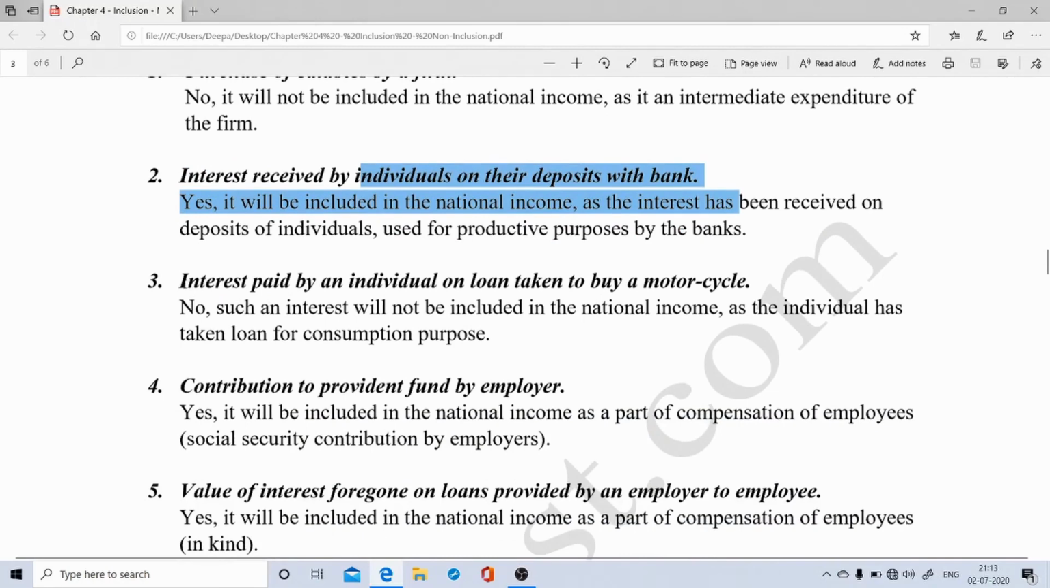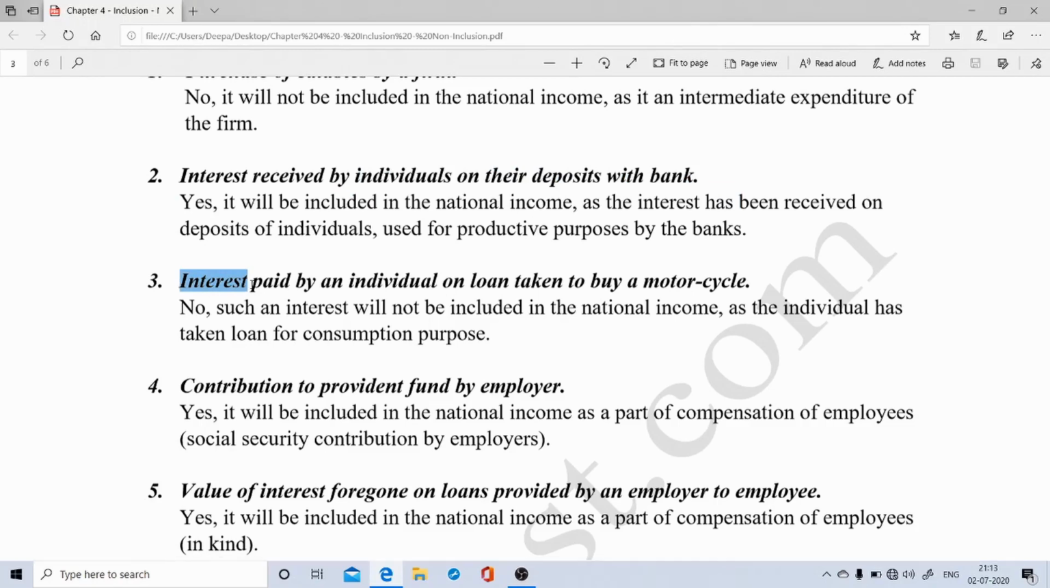Now statement number 3 says, again it is related to interest, but let's see whether it will be included in the national income or not. Interest paid by an individual on loan taken to buy a motorcycle.